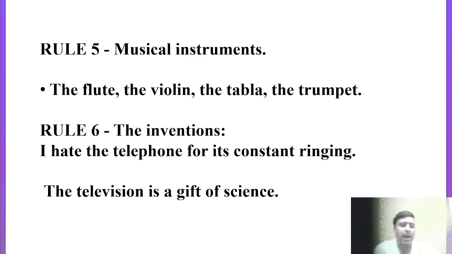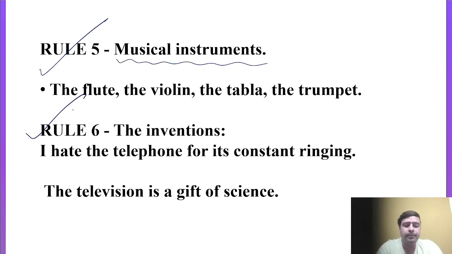Next, this fifth point is a very famous and very important point: before musical instruments' names we can also use the article 'the', like the flute, the violin, the tabla, the guitar, the trumpet, right? For example, the examiner asks like this: he has been playing a piano since morning. So instead of 'a piano', it should be 'the piano', right? So rule number 5, before musical instruments, is an important point.